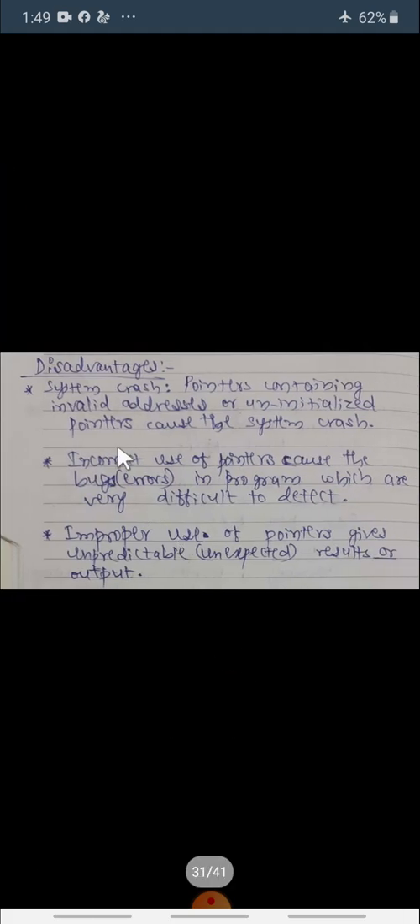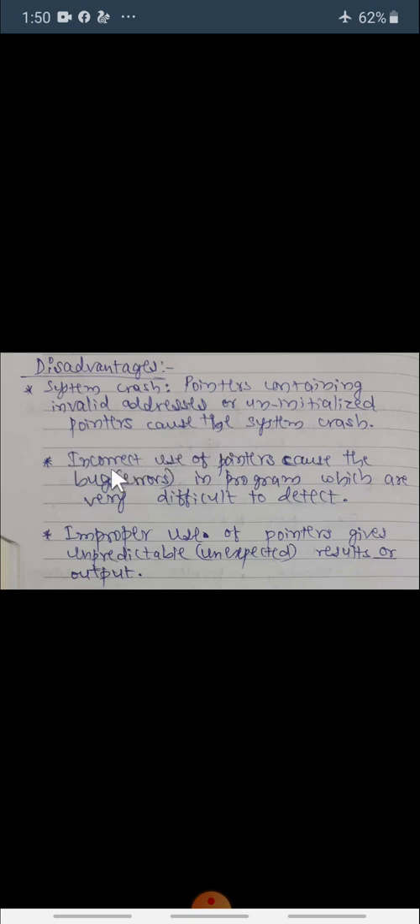Here are some disadvantages of pointers. System crash may happen, which means the system may not work properly. Pointers containing invalid addresses or uninitialized pointers can cause the system crash. If we don't assign the address of a variable to a pointer variable, the system can crash at that time also.